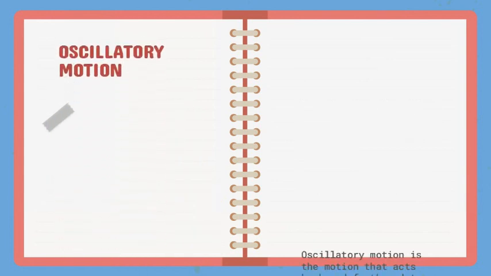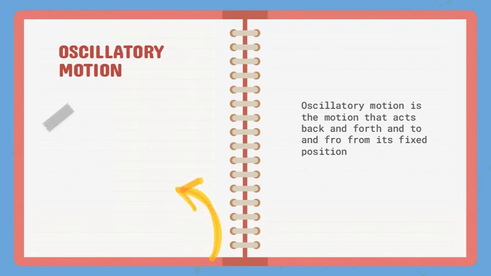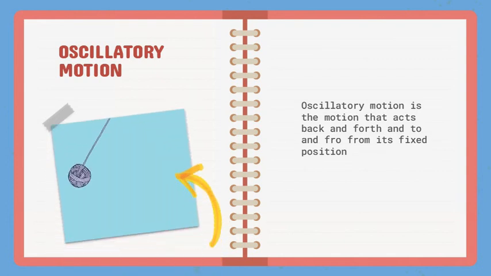Oscillatory motion. Oscillatory motion is the motion that acts back and forth and to and fro from its fixed position. An example of an object that depicts oscillatory motion is a pendulum.